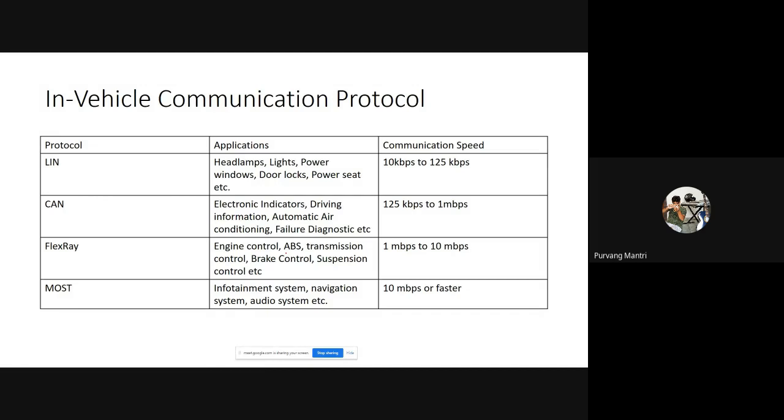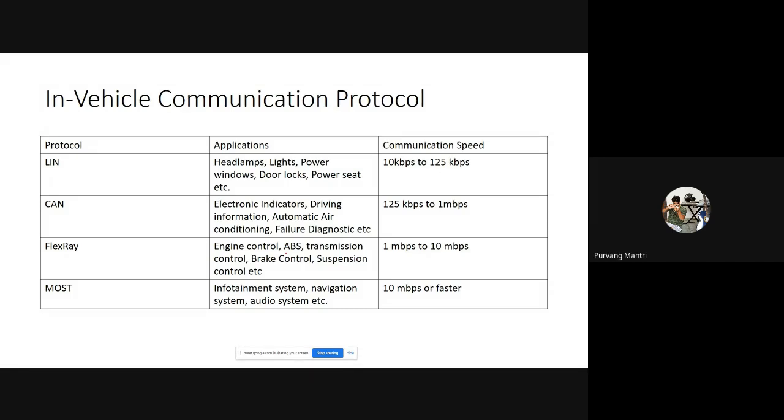Now lastly, we have the MOST communication protocol. This is basically media oriented system transport. So all the media oriented applications like the infotainment system, navigation system, your music system, the Bluetooth, or how we play music inside our vehicles, are actually communicating the data over the MOST bus. The reason for this is that it has a high data transfer rate, and it uses optic fiber wires for transferring the data. Because of this, the data transfer rate is 10 mbps and higher.